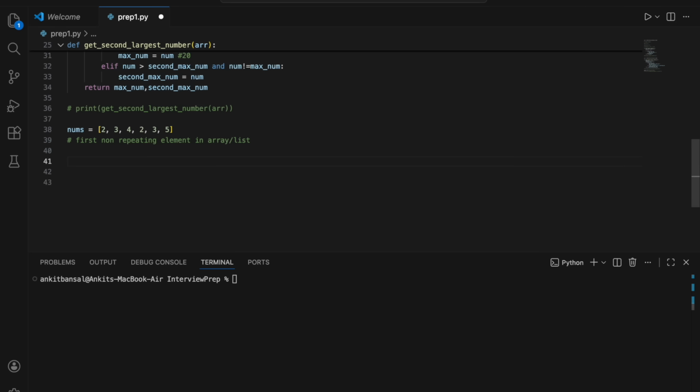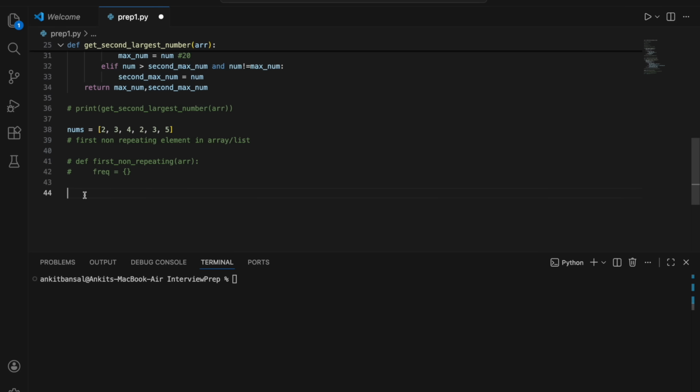So I'll write a function, define first non-repeating, right? Most of the time you have to write a function. It is not that you have to write code directly. You have to write a function always, right? Okay, so what will it take? It will take an array. That's it. We'll get the array, and then we have to find the first non-repeating element. Okay, so I will define a dictionary, frequency, and it will be initially empty. Okay, great.